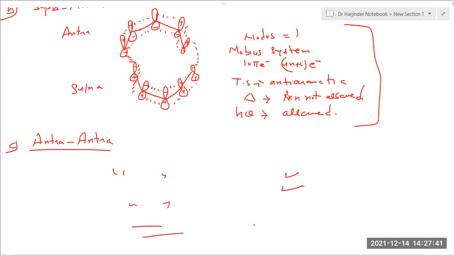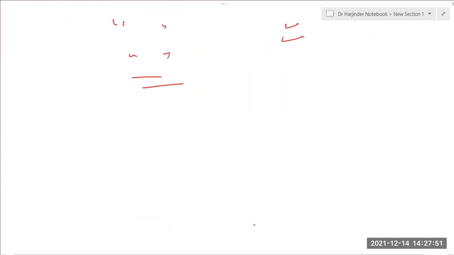So this was your HM method or PMO method for the 5,5 sigmatropic rearrangement reaction. So this was your pericyclic reactions. Up to this was your pericyclic reactions.